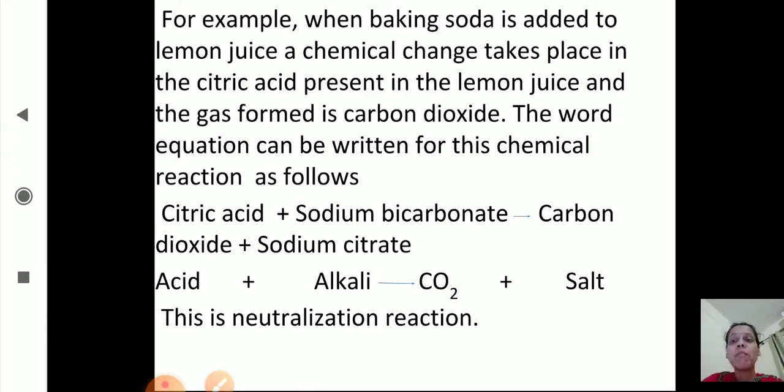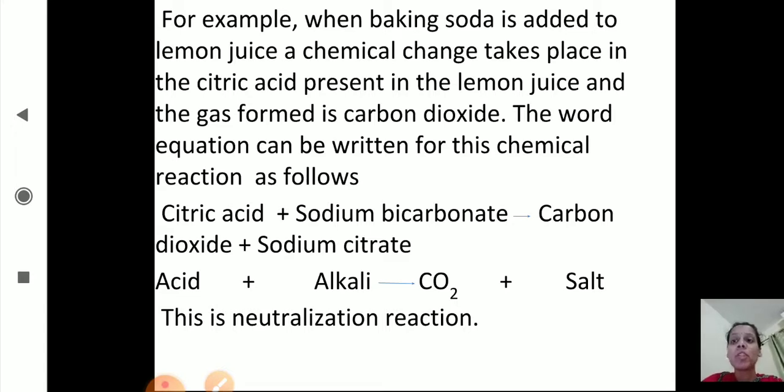For example, when baking soda, that is sodium bicarbonate, is added to lemon juice, a chemical change takes place in the citric acid present in the lemon juice. As we know, citric acid is present in lemon juice. So when baking soda is added to lemon juice, a chemical change takes place in the citric acid which is present in the lemon juice, and a gas is formed, that is carbon dioxide.